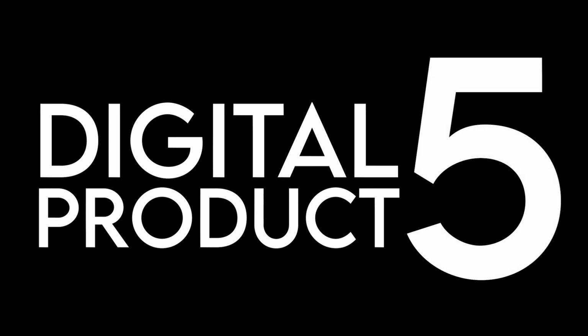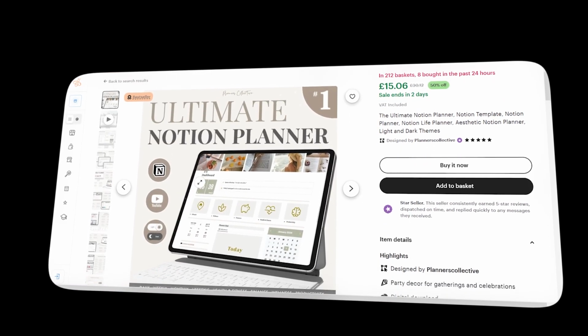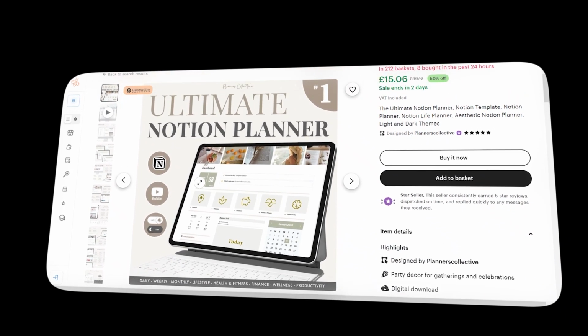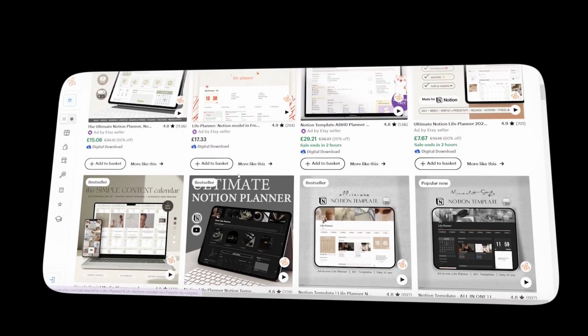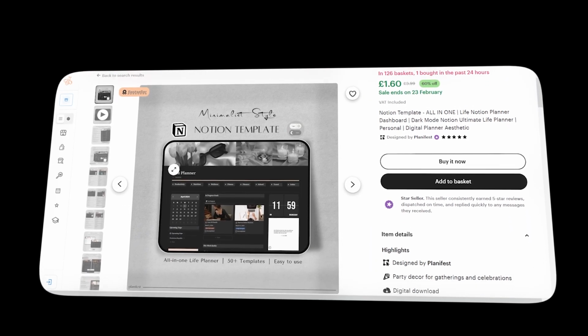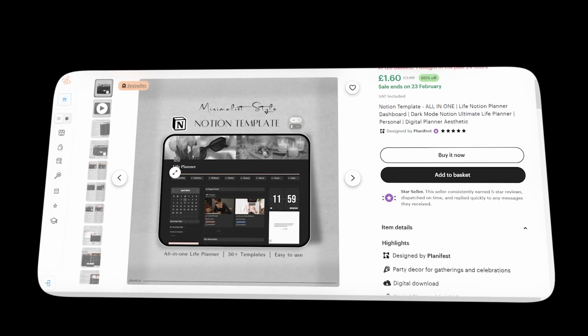Digital Product 5. Now let's talk about Notion templates. If you haven't heard of Notion yet, it's a free app that combines note-taking, project management, and organization into one platform. People use it for everything from tracking personal goals to managing entire businesses. Here's where you come in. Notion allows users to create and share templates.